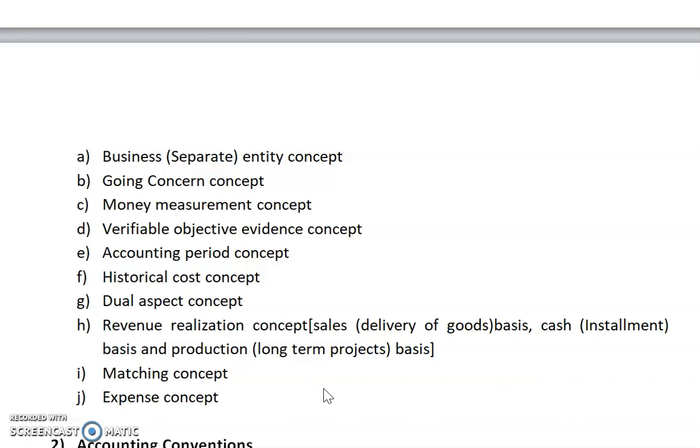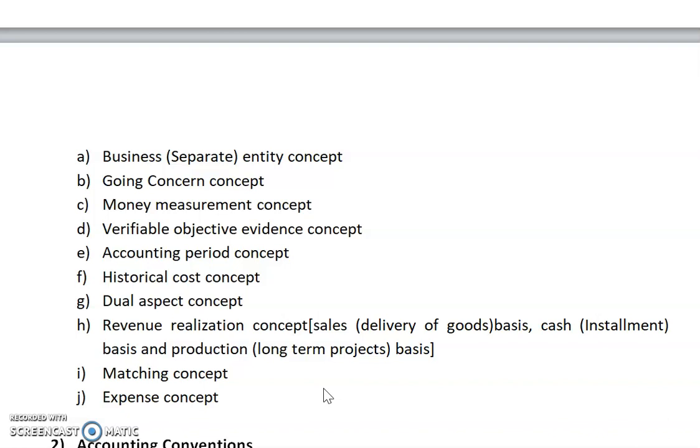And the next one is the expense concept. In this concept, we will consider there are two types of expenses, revenue nature and capital nature expenditure. First we will understand what a revenue expenditure is and what a capital nature expenditure is.